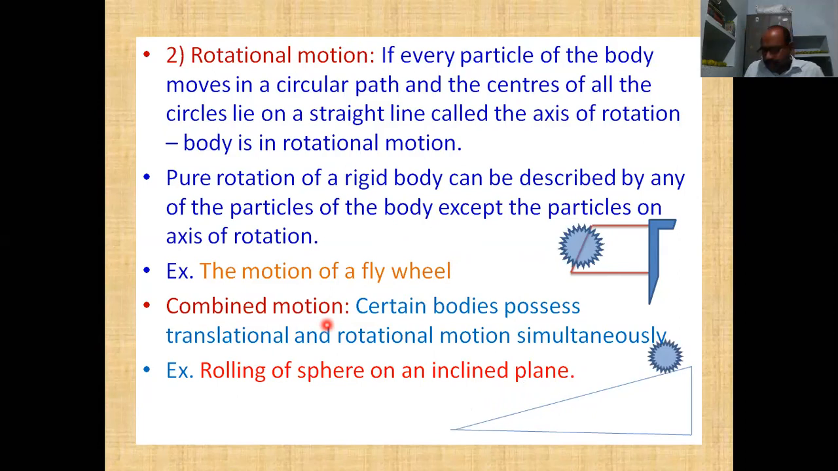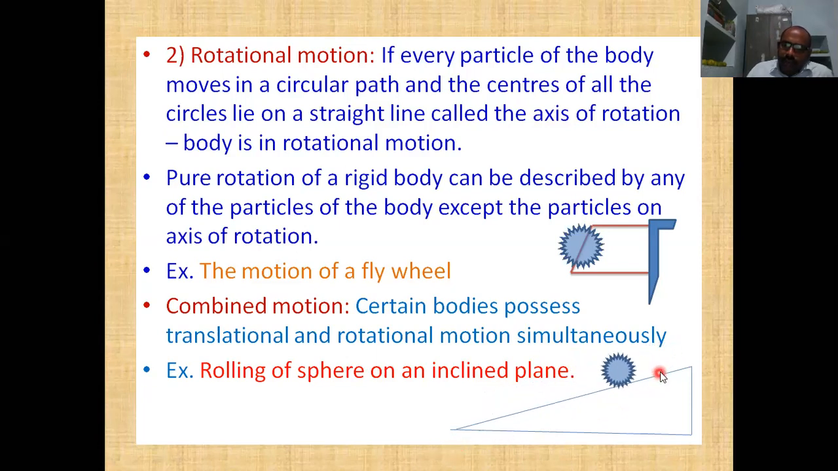Here we are taking a sphere. The example for that is the rolling of a sphere on an inclined plane. Here we are observing a sphere on an inclined plane. Earlier we saw only sliding, and then only rotation. Now we are seeing sliding as well as rotation. It is the combined motion, the translational rotational motion. It is rotating and at the same time sliding also.